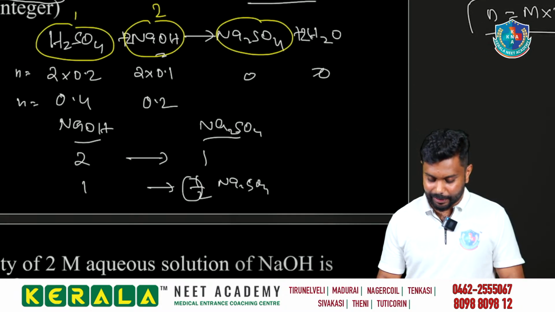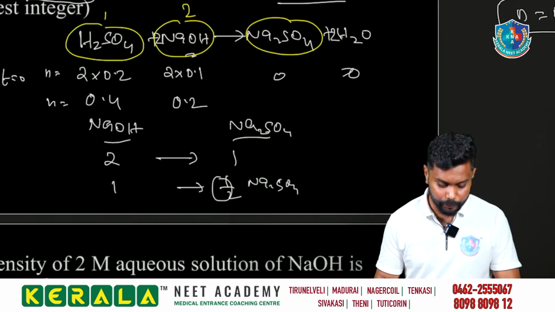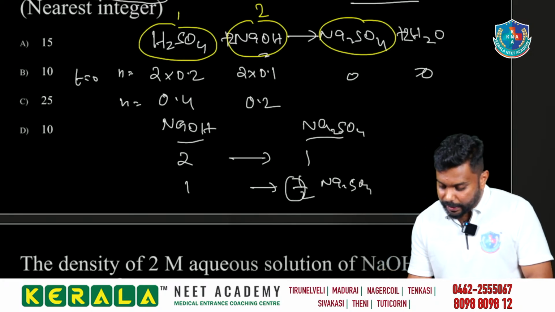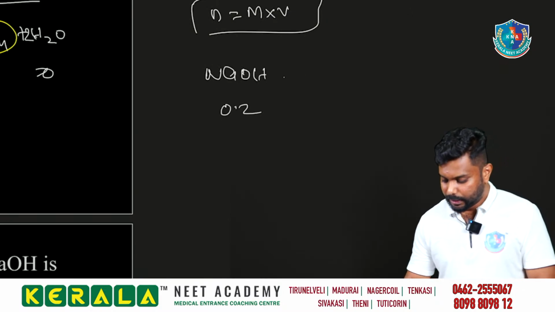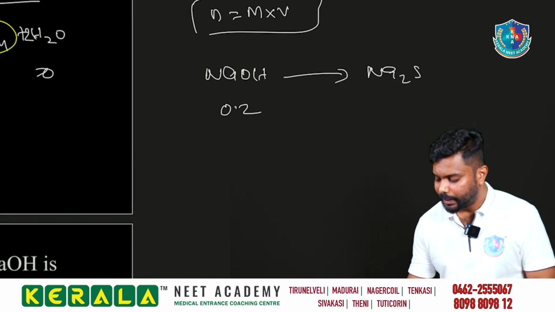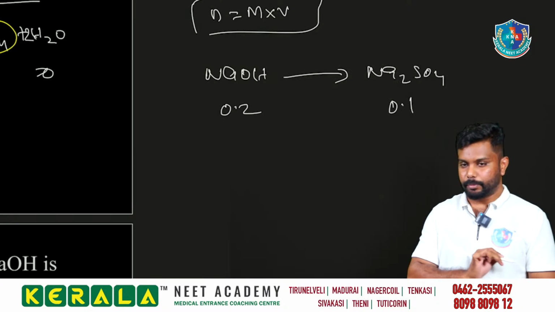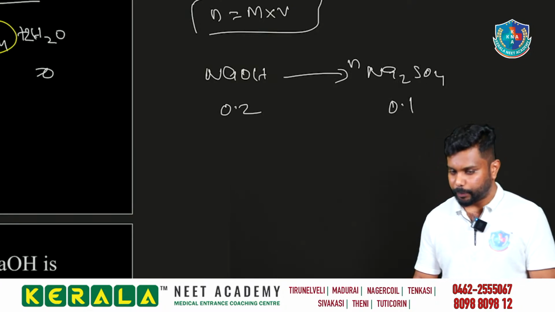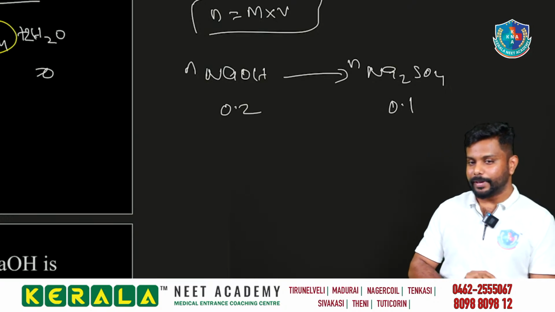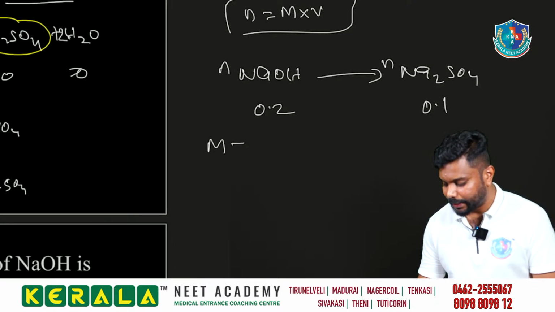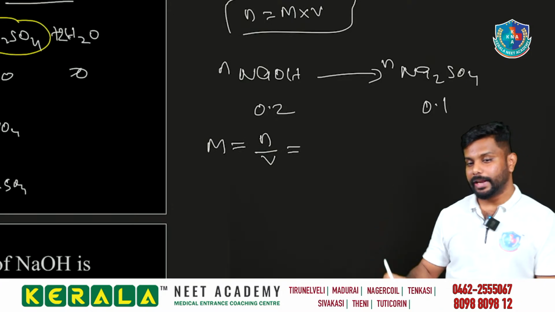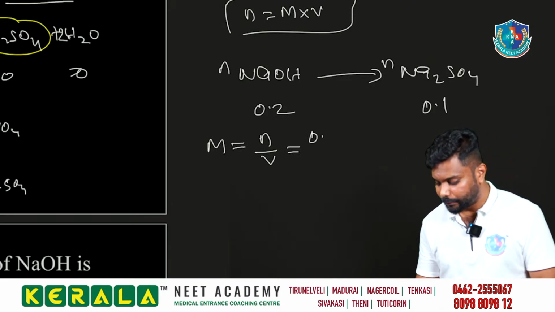So நமக்கு இங்க இருந்து நமக்கு என்ன பண்ணலாம்? So we are having but 1/2, that is equal to இங்க நமக்கு எவ்வளவு இருக்கு? NaOH we are having 0.2 தான் நமக்கு இருக்கு. So Na2SO4 we will be getting what? 0.1 தான் நமக்கு கிடைக்கும். So number of moles of Na2SO4 0.1. So we have to find the molarity. Molarity is equal to number of moles by volume of what? Na2SO4. Na2SO4 number of moles என்ன நமக்கு 0.1 கிடைச்சது இல்லையா?